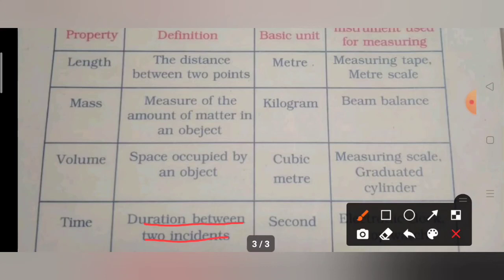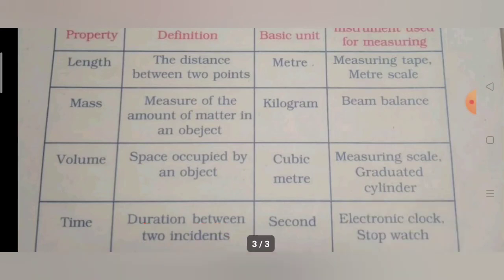Then the unit of time is second, and the instrument used to measure time is an electronic clock or stopwatch.